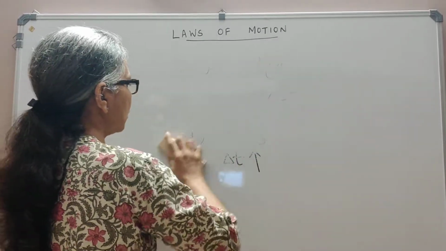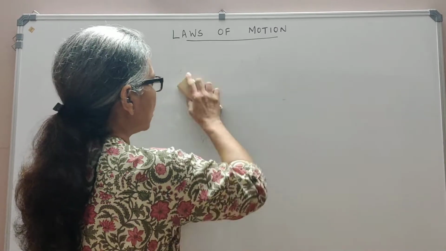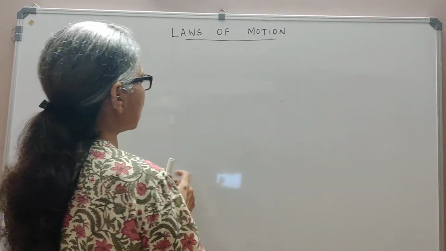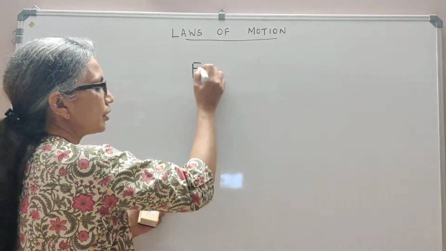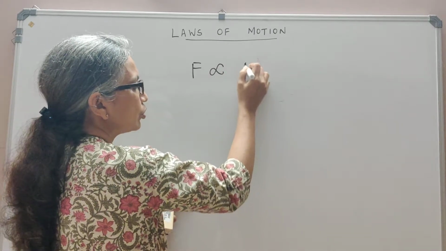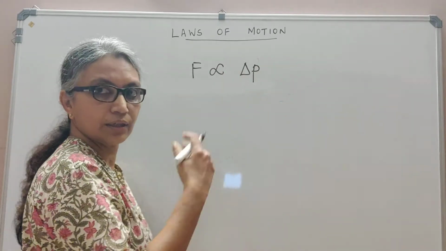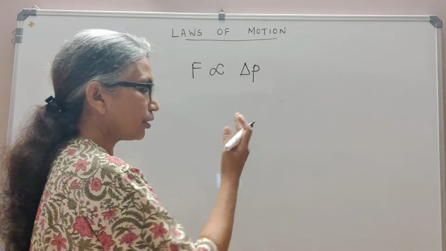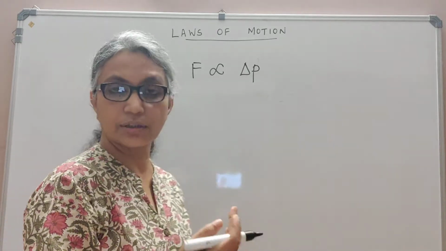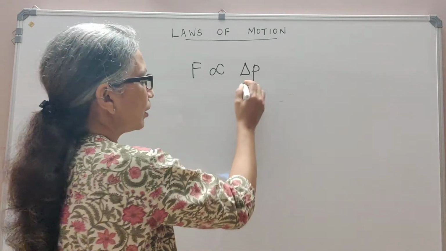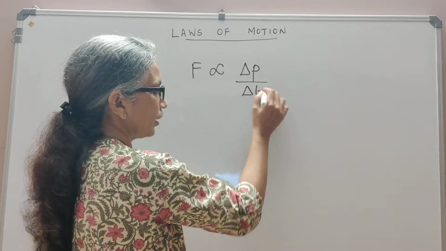That is, we may write that this force is directly proportional to the change in momentum, that is the mass into velocity. Greater the mass, greater the force, greater the velocity, greater the force, divided by delta t.